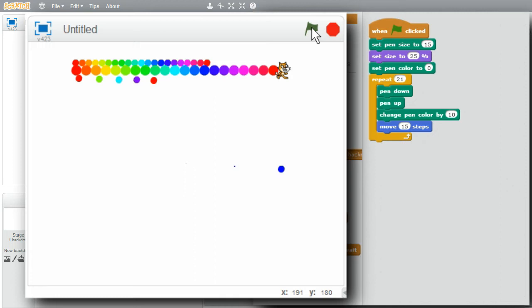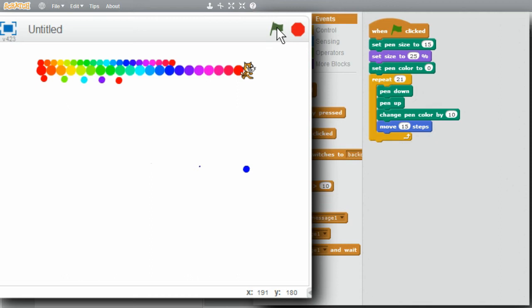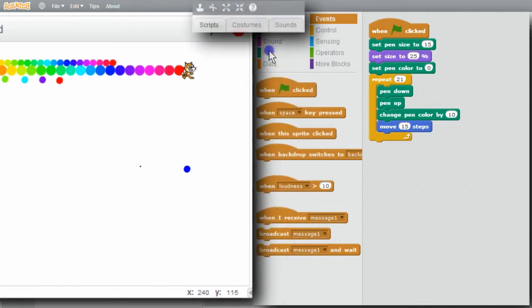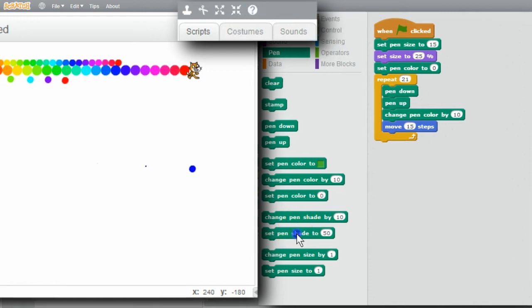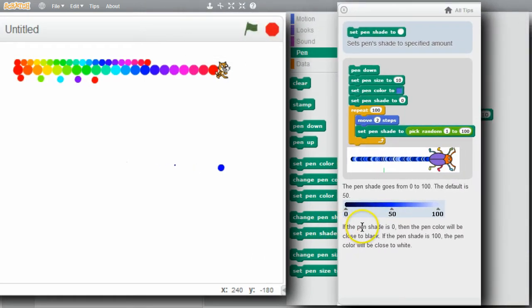I can change the shade of the current color to be drawn with Set Pen Shade and Change Pen Shade. I'll go to Pen, and I'll look at Help on Set Pen Shade. The shade has a range from 0 to 100, with 0 being near black and 100 being near white.